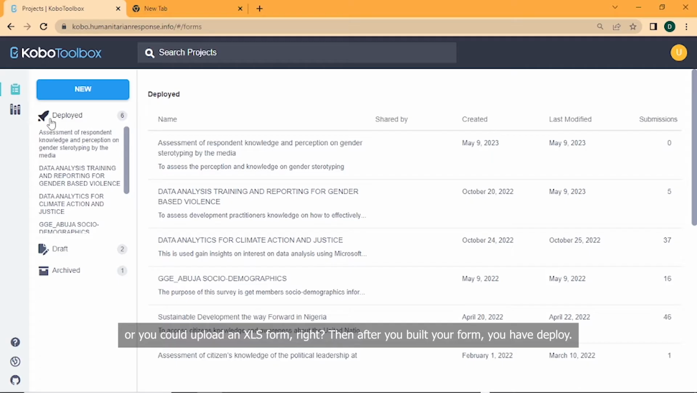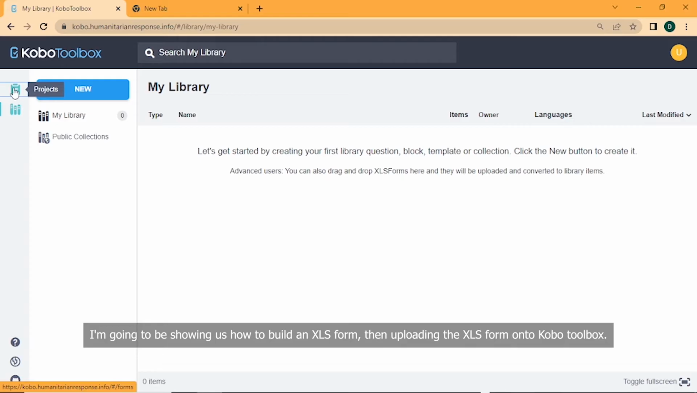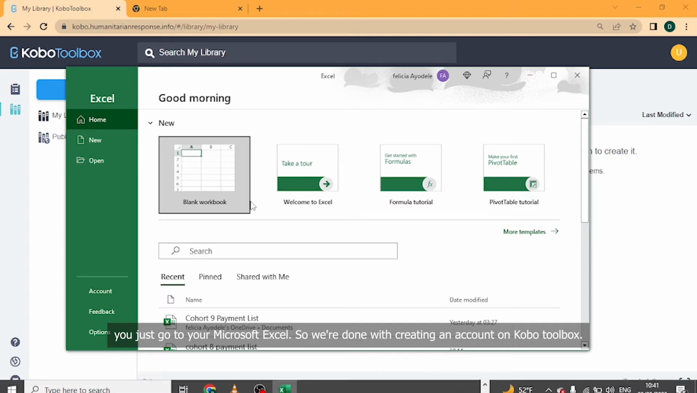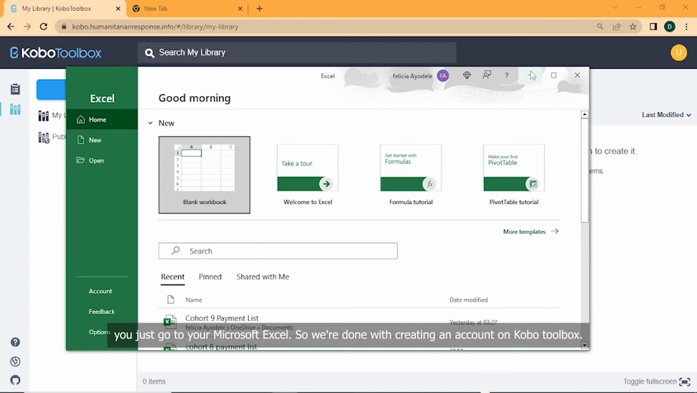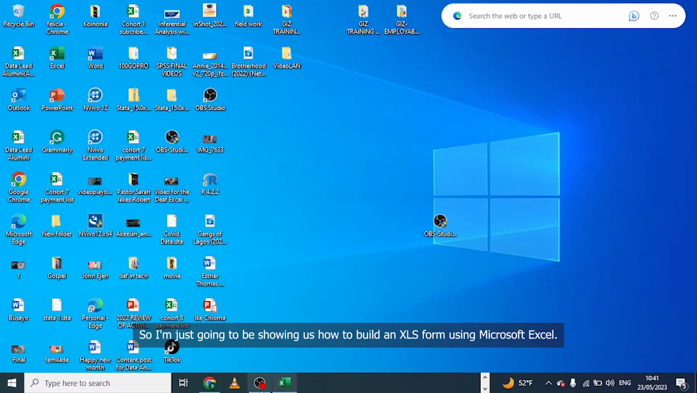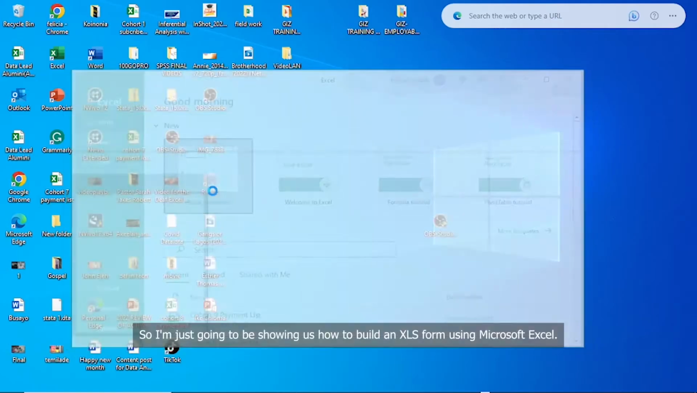Then after you've built your form, you have deploy. It shows all the forms I've worked on. Then draft, what you've been working on and you've not yet released. But I'm going to be showing us how to build an XLS form, then uploading that XLS form onto Kobo Toolbox. So I'll just go to Microsoft Excel. So we're done with looking at the interface of Kobo Toolbox, and we're done with creating an account. So I'm just going to be showing us how to build an XLS form using Microsoft Excel.